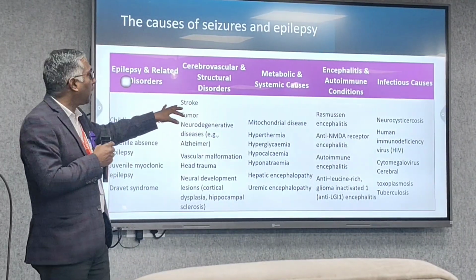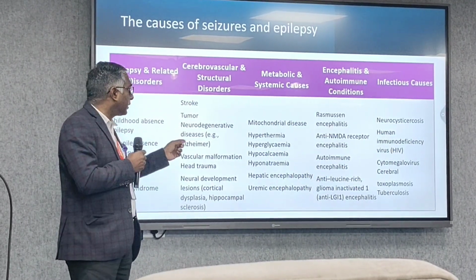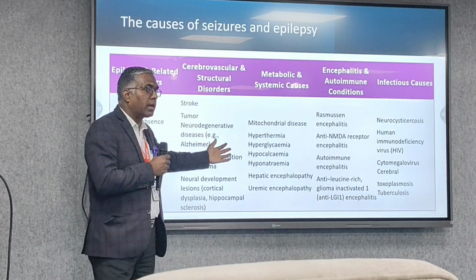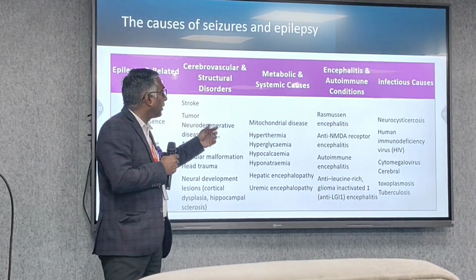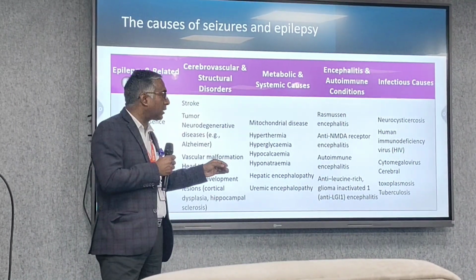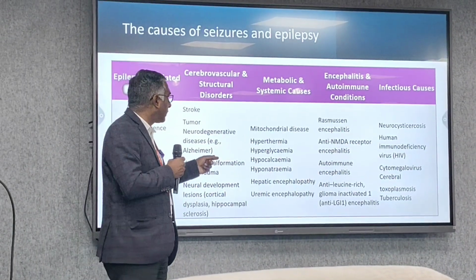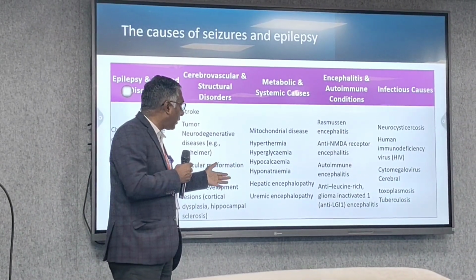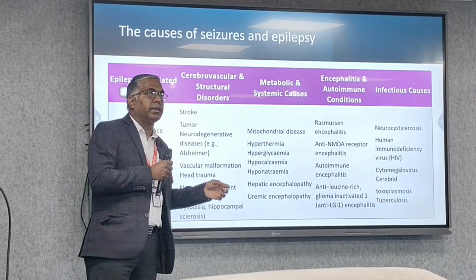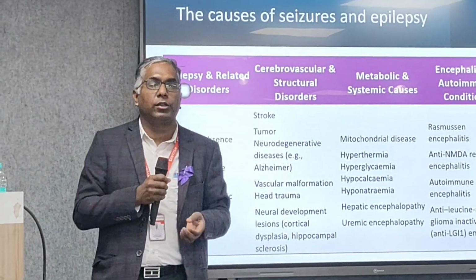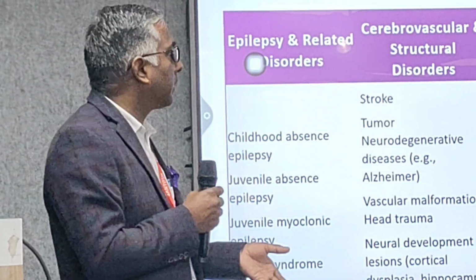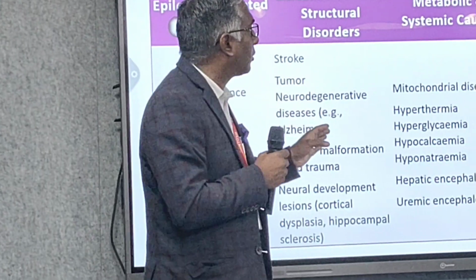Certain metabolic and systemic causes like mitochondrial disease, even hyperthermia, can lead to seizures. Hyperglycemia, when the blood glucose level is very high, may lead to a seizure. Hypocalcemia, hyponatremia, and encephalopathy caused by either liver disorder or kidney disorder may lead to the generation of seizure. So you can see the metabolic causes are also there.